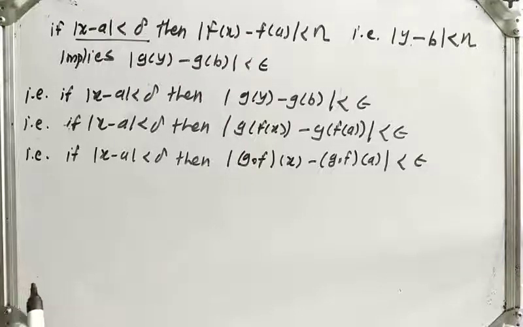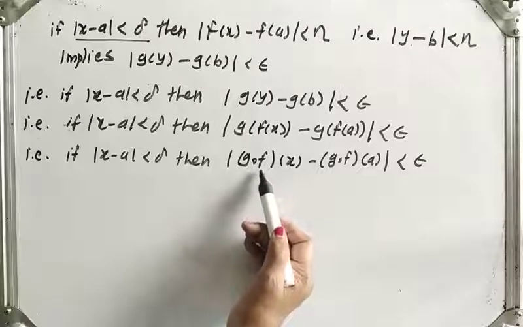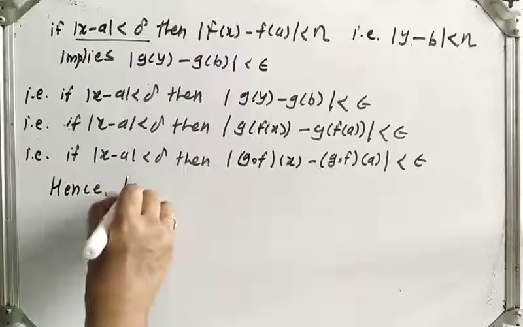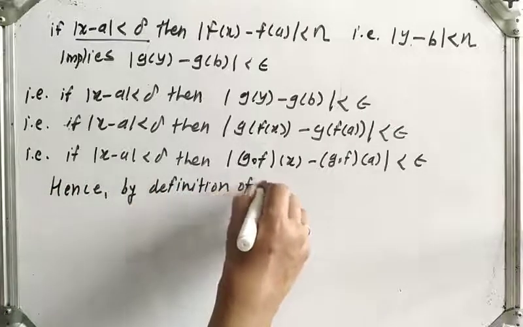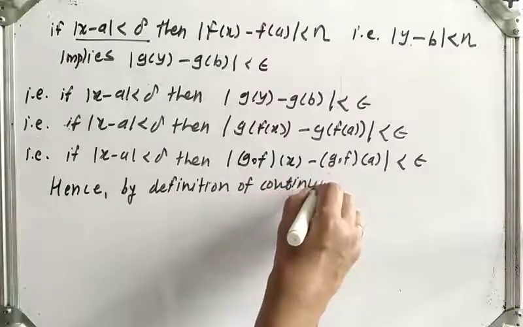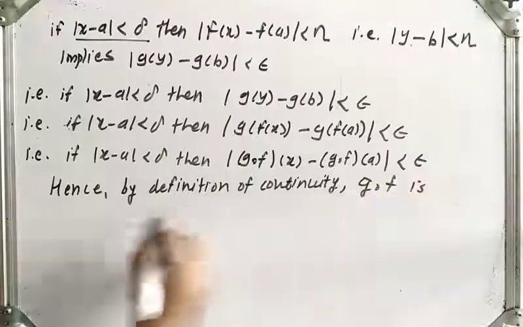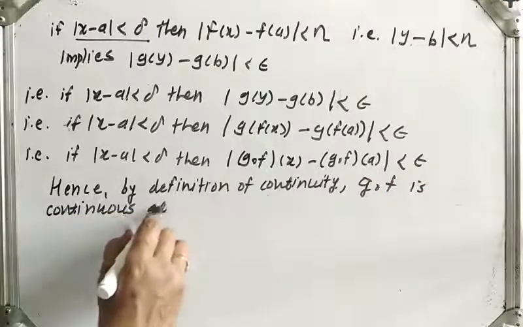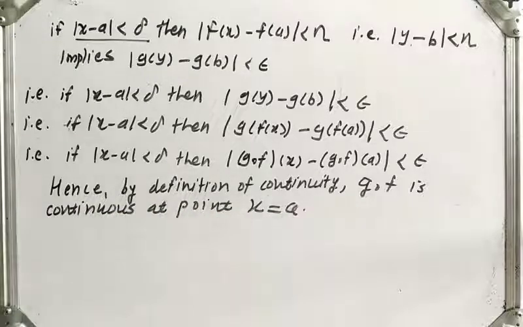So by the definition of continuity, this implies that the function g dot f is continuous at point a. So we will write, hence by the definition of continuity, g dot f is continuous at which point? At point x is equal to a, which we had to prove.